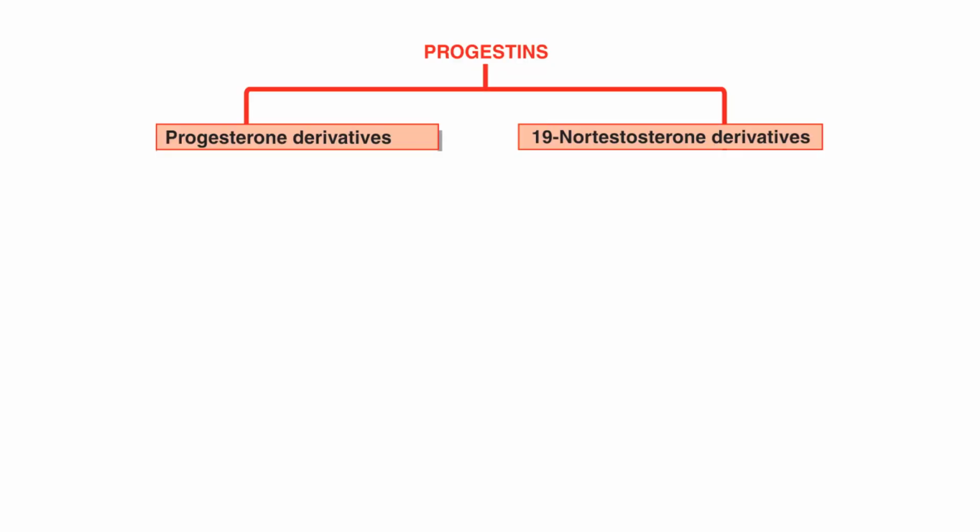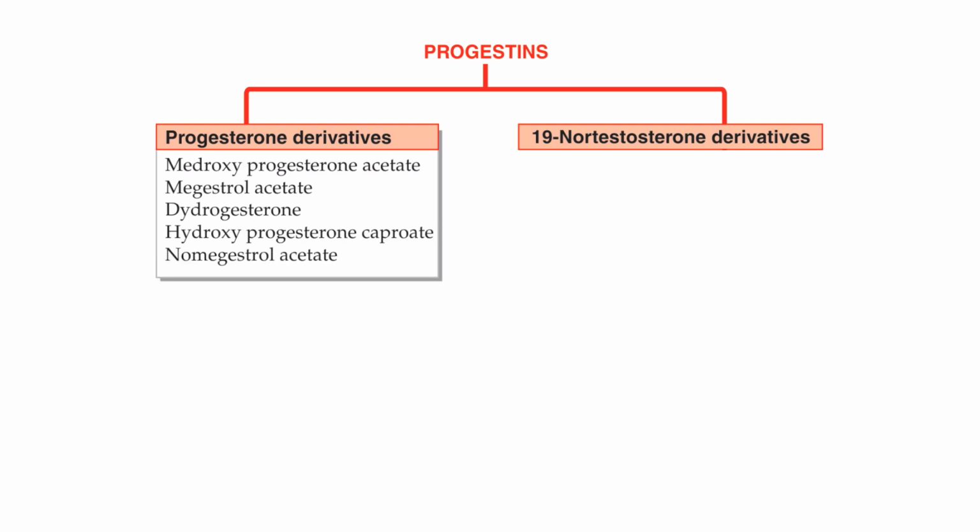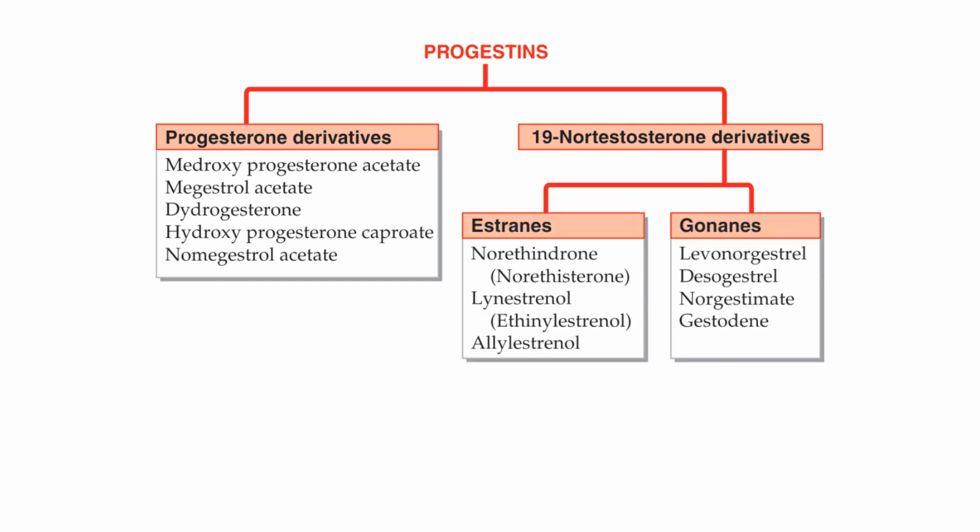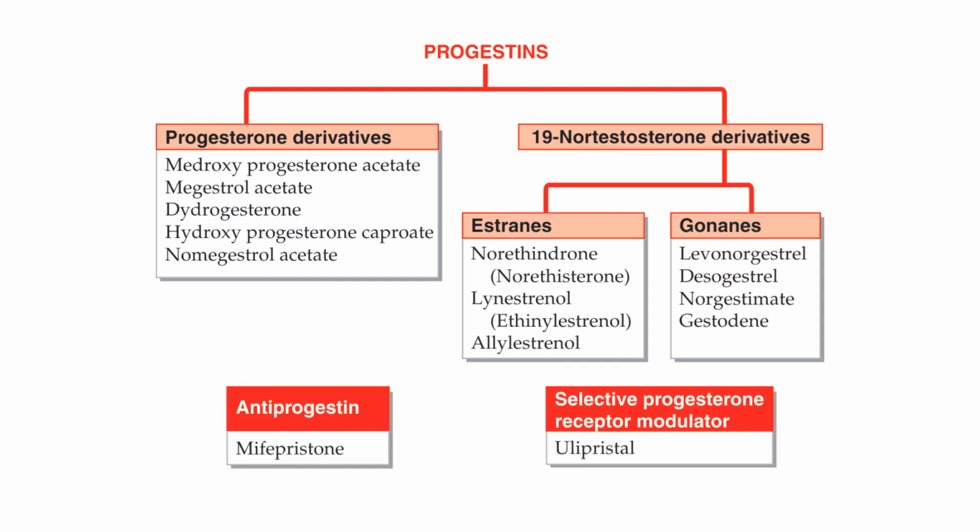Coming to progestins, in their classification, progesterone derivatives like medroxyprogesterone acetate, megestrol acetate, dydrogesterone, etc. and 19-nortestosterone derivatives, which are further divided into estranes and newer gonanes. Estranes include norethindrone, lynestrenol, and allylestrenol, while gonanes include levonorgestrel, desogestrel, norgestimate, and gestodene. Then antiprogestin like mifepristone and selective progesterone receptor modulator like ulipristal.